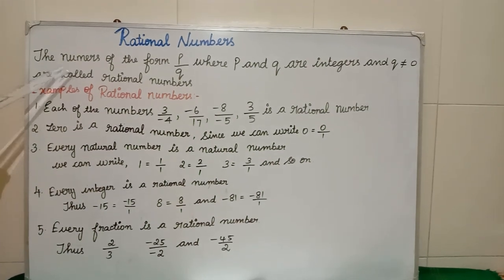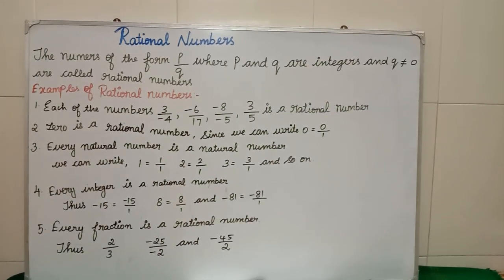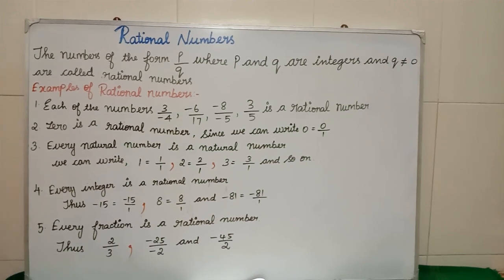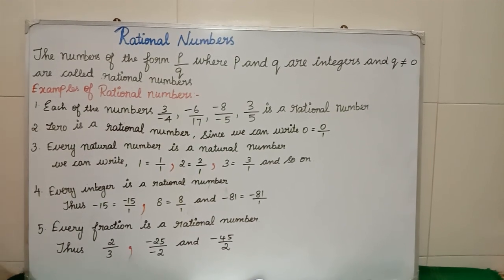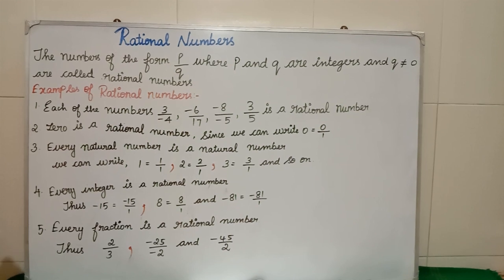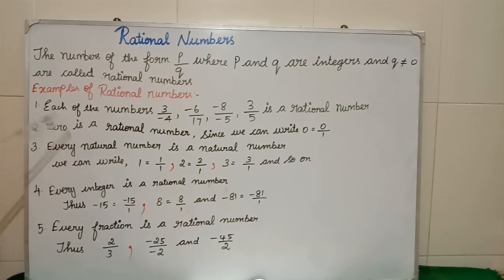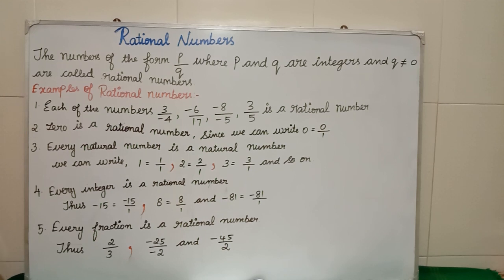Now the numbers of the form p by q where p and q are integers and q not equal to 0 are called rational numbers. So far we have seen what is natural number, whole number, integers, fractions. Now our topic is rational number. So now we are entering into rational numbers. What are the topics we have learned? Natural numbers, whole numbers, integers and fractions. Everything we are going to apply in rational numbers.